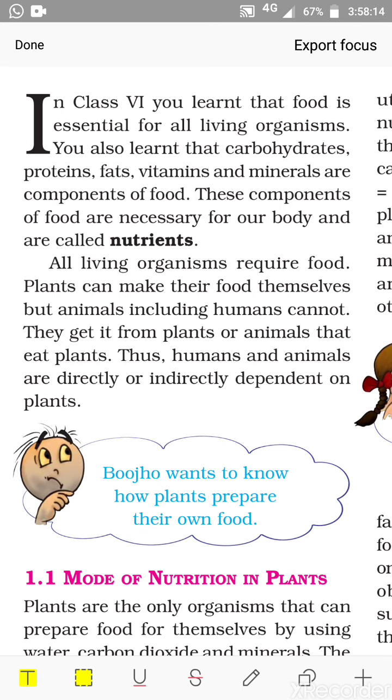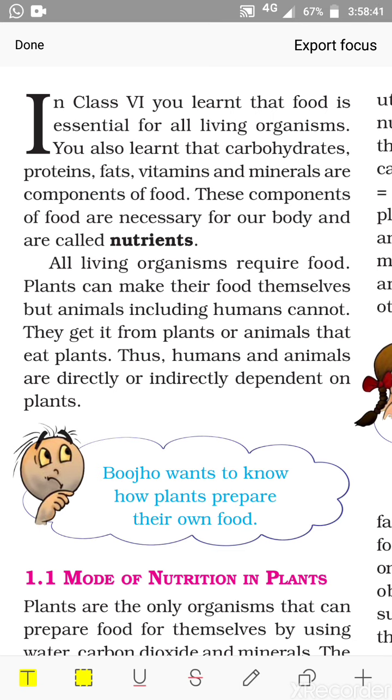Do you recall in class 6 what you have learnt in the first chapter in science? Food, where does it come from? There are sources of food, that is we get it either from plants or animals. You also read about different types of food, that is carbohydrates, fats, proteins, vitamins, minerals. These all are called components of food or the nutrients.